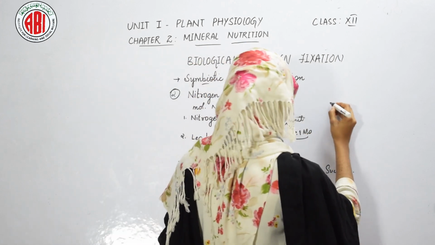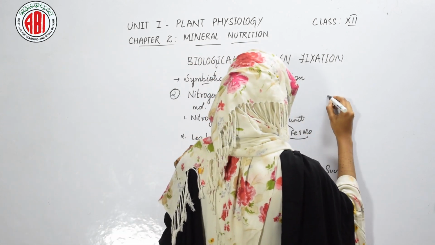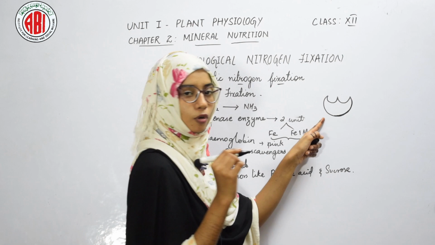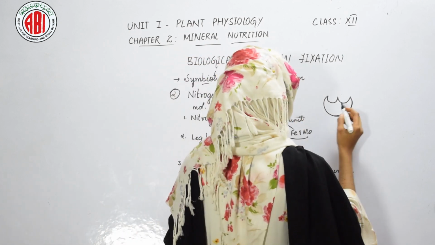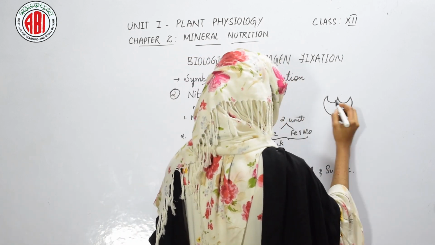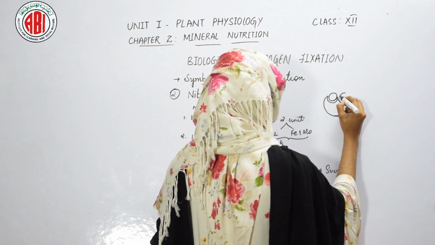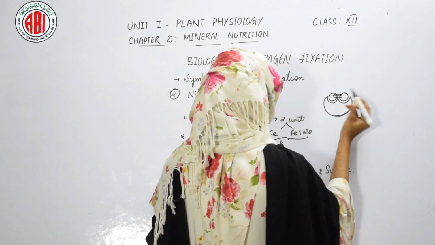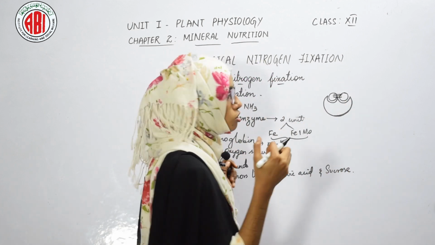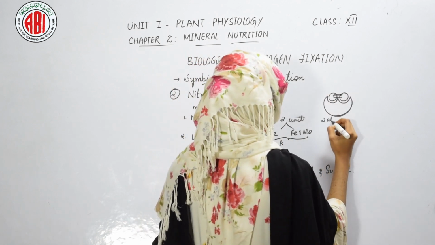When we see the structure of the nitrogenase enzyme, we usually draw this type of structure, which shows some active sites, and to these active sites a molecule of nitrogen is binding. The molecule of nitrogen shows 2 atoms and 3 bonds.